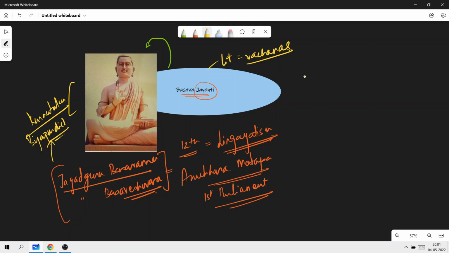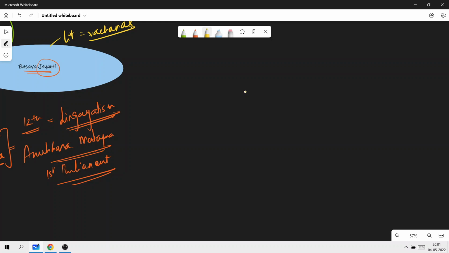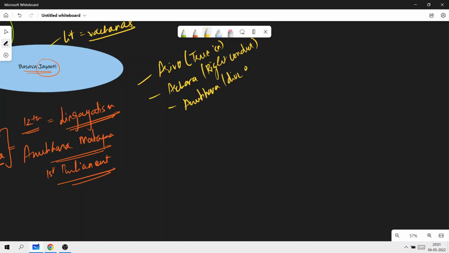What are the main teachings of the Jagadguru here? Very important. The main teachings are Arivu. Arivu basically means true knowledge. Then Achara. Achara means right conduct. And the third is Anubhava. Anubhava basically means divine experience. So these are the important three teachings. You have to understand them.